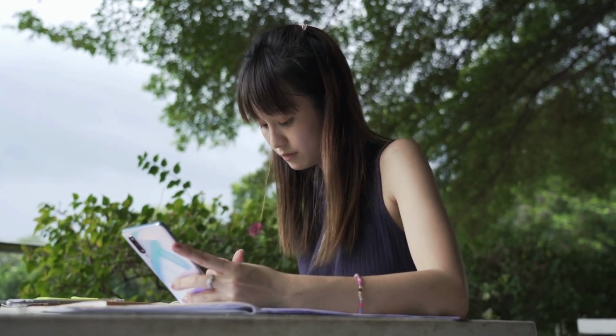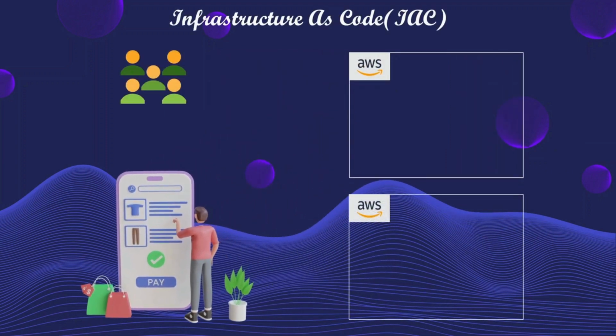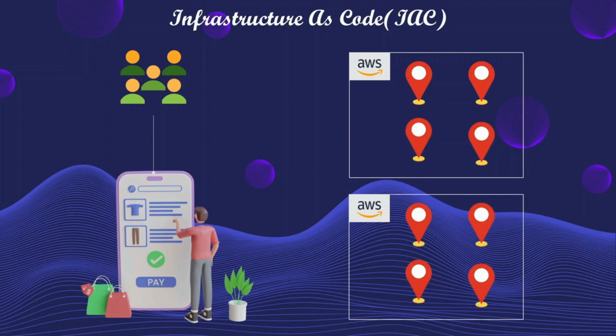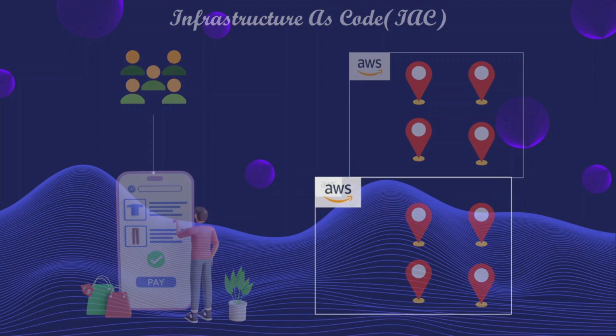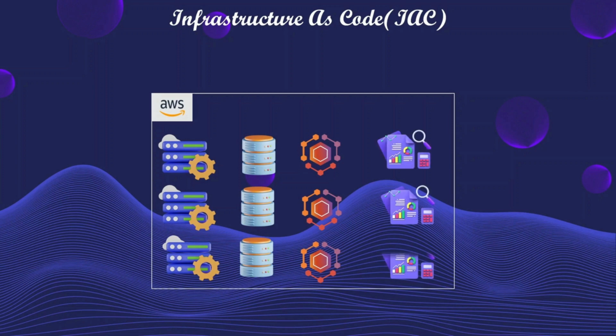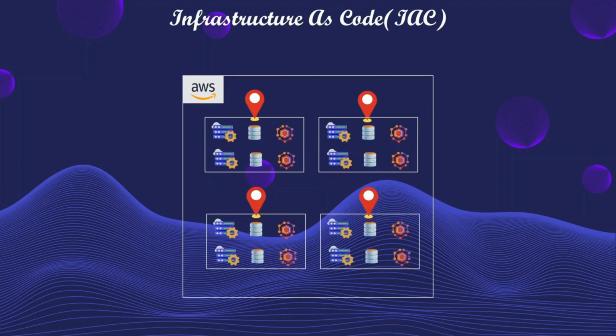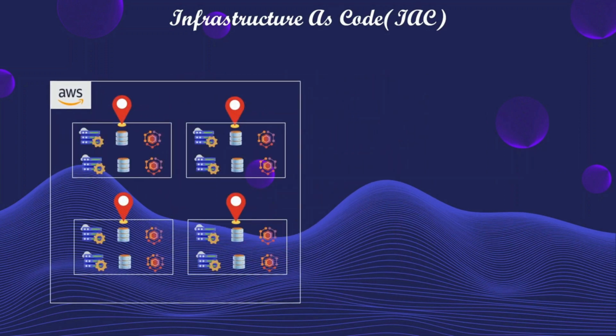So, to understand this, let's reimagine the same scenario explained in the previous video. As I told you before, we have a shopping application and it receives traffic from all over the world. To handle this traffic, we have deployed our application in multiple AWS regions and multiple AWS accounts. And as I mentioned, there is a lot going on behind our shopping application, such as multiple servers, databases, networking tools, and much more. So, in every region where we want to deploy the application, we need to provision all this infrastructure so that the application can run properly.